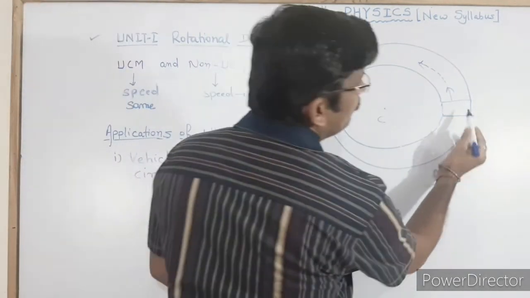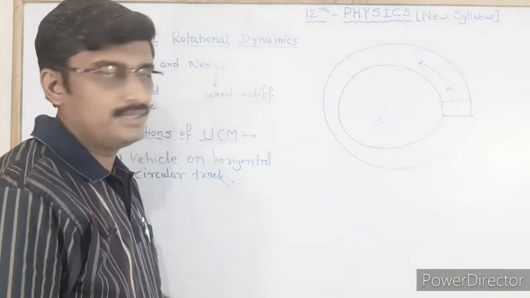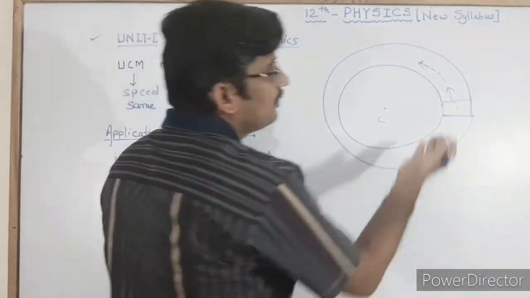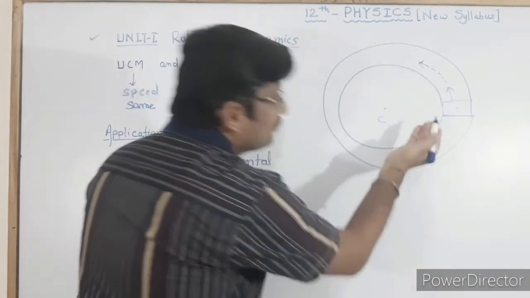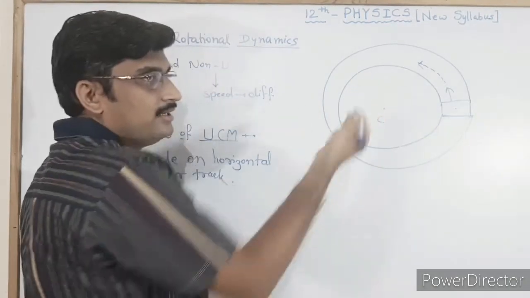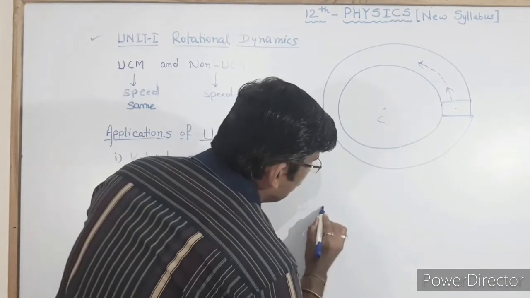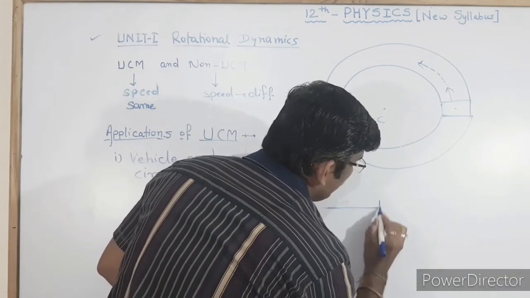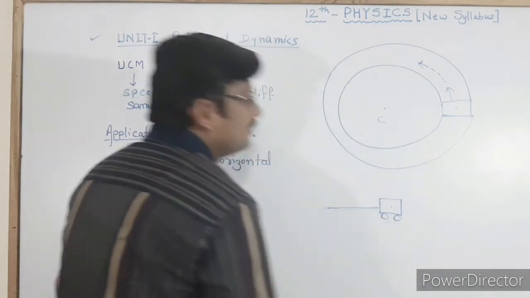Consider the different types of forces which are acting on this vehicle. Here we can say the vehicle has some weight. Suppose this is the top view, and if we are viewing from the side, then this will be the side view diagram.